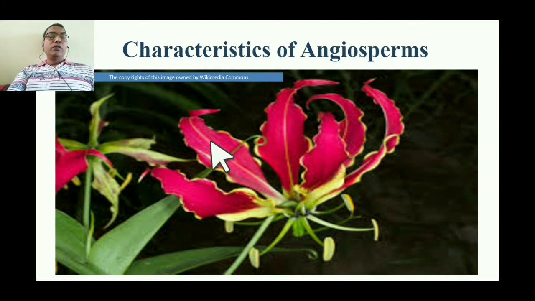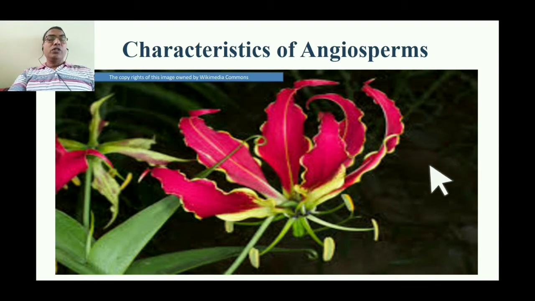Such beautiful flowers, wherever you find, that plant is nothing but the angiosperms. Angios means closed and sperms means the seed. That means the plants whose seed is enclosed inside the fruit are said to be the angiosperms.